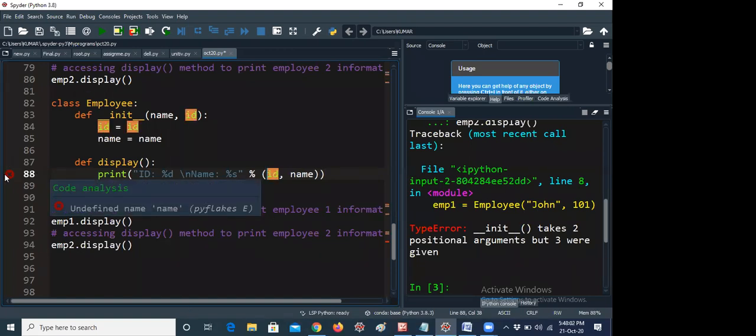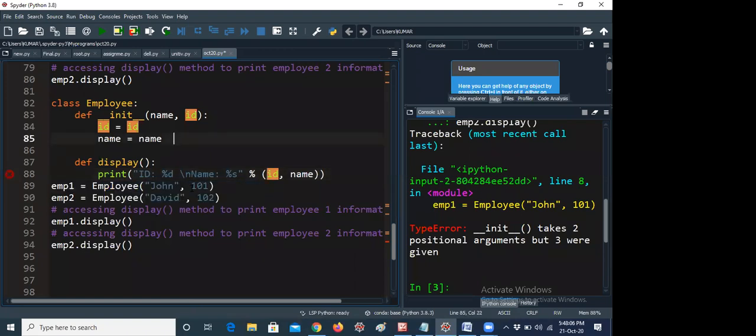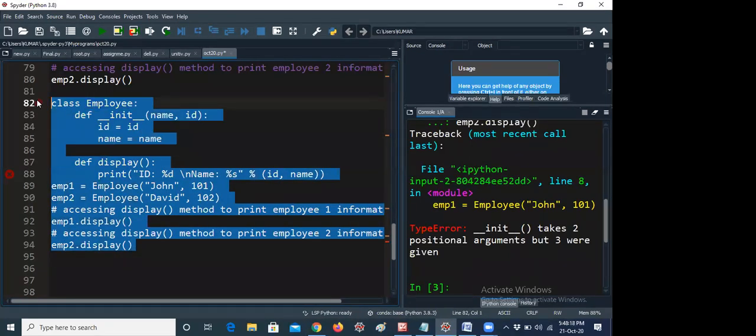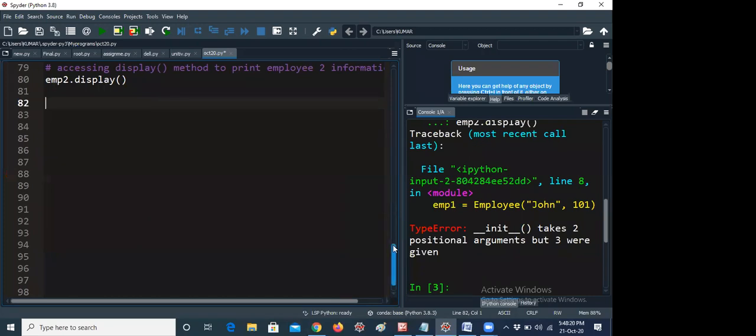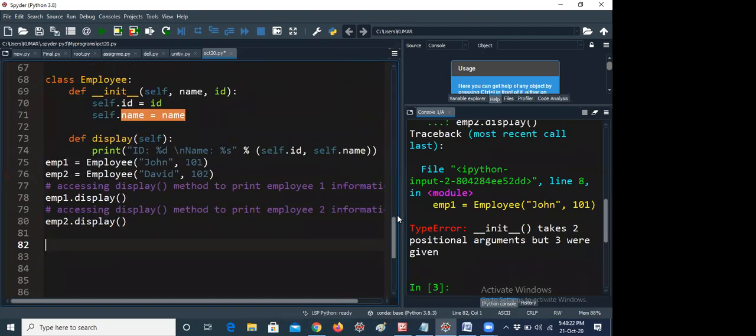Still it is getting an error: undefined name. It is not asking for this variable because name is defined here only. So anyway, we will get errors like this. Because self is the parameter, you have to understand in that way. You can give any name, not only self. You can give ABC, or even your name. That's not a problem because yesterday we already discussed that. I don't want to waste your time.